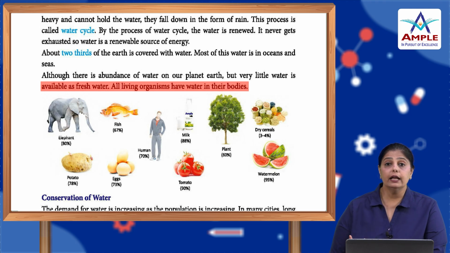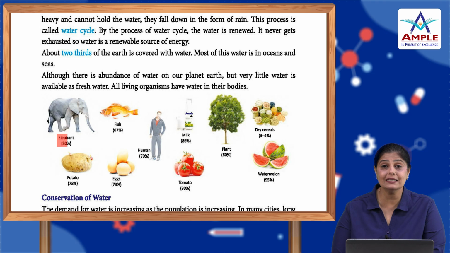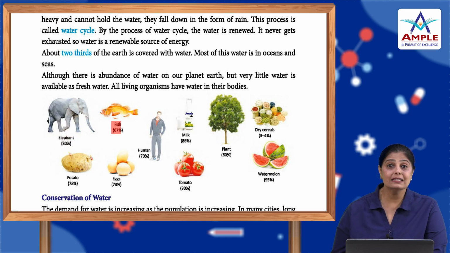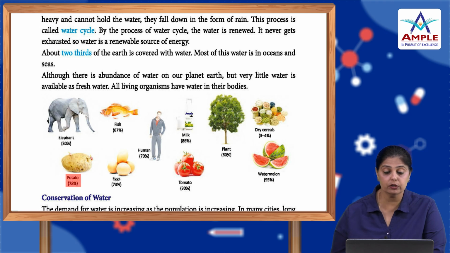That means all living organisms have water in their body. Us human beings also have water inside our body. Plants have water inside. Elephant has 80% water inside the body. Fish 67%. Potato has 78% water.